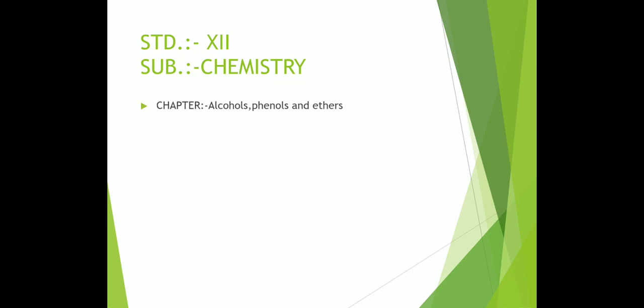As we know, in the previous video I completed the chapter Ionic Equilibrium. Now today I will start this new chapter, Alcohols, Phenols and Ethers. This is the second chapter of organic chemistry. First I had explained halogen derivatives. This is the second chapter, alcohols, phenols and ethers.